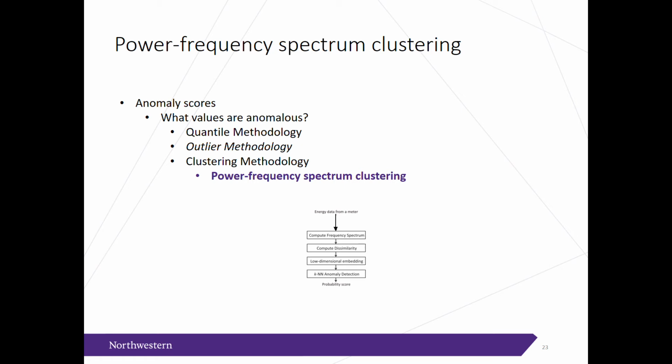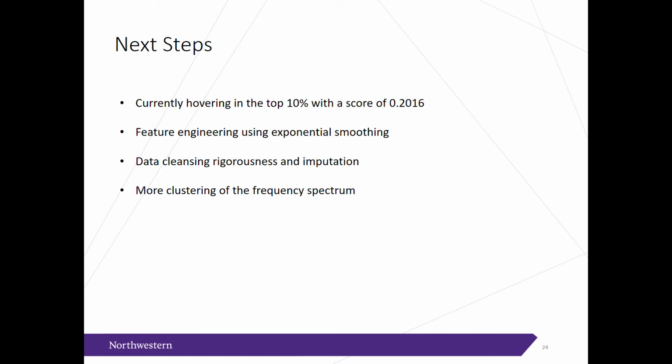All right, so again, we have here the steps that I just described. You compute the frequency spectrum, you compute the dissimilarity, then you bring it down to a lower dimensional embedding, and then you use k-nearest neighbors to generate a probability score that it's an anomaly. So more to come on that. Unfortunately, under the contest rules you can only submit 2 per day, and I've hit that limit, so we'll see how it goes.